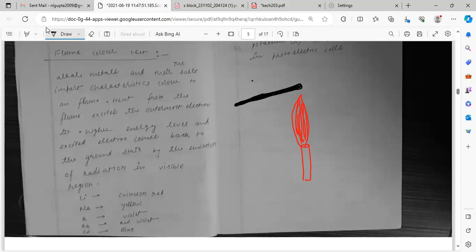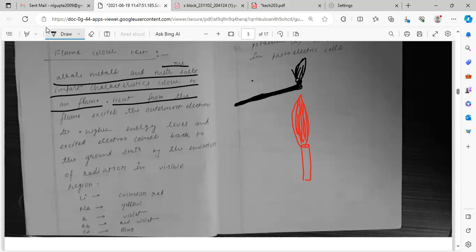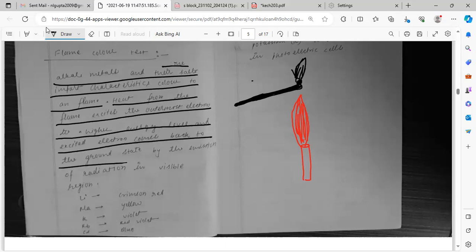You will have someone. So if you take a pinch of metal in the flame, it imparts a different color. What are the colors? Read the concept. The alkali metals and their salts impart characteristic color to the flame. Heat from the flame excites the outermost electron to a higher energy level, and the excited electron comes back to the ground state by the emission of radiation in the visible region. Any radiation in the visible region is colorful.